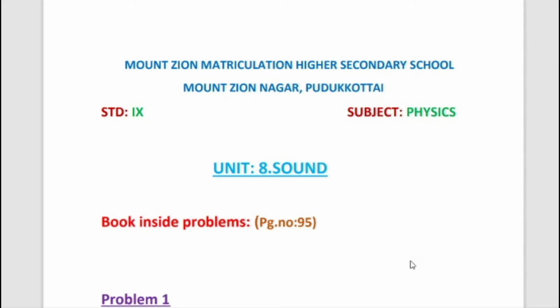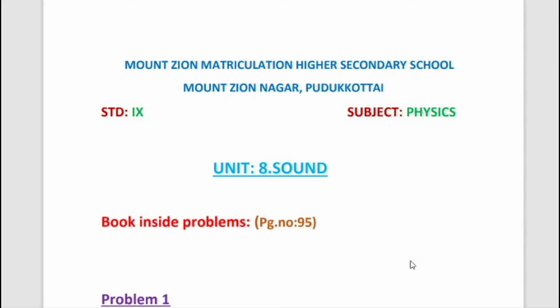Amplitude is denoted by A. Its SI unit is meter, m. Then the second one, frequency. The number of vibrations produced in 1 second is called the frequency of the wave. It is denoted by the letter N and the SI unit of frequency is s power minus 1 or hertz.